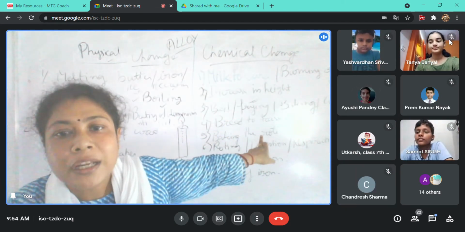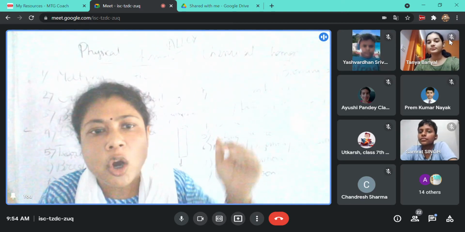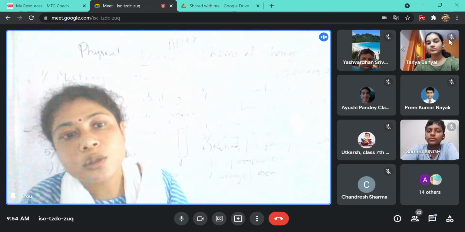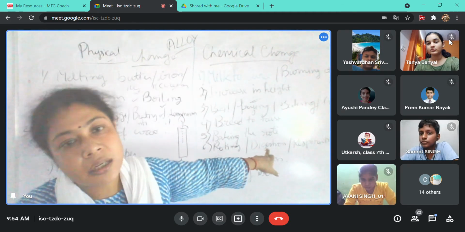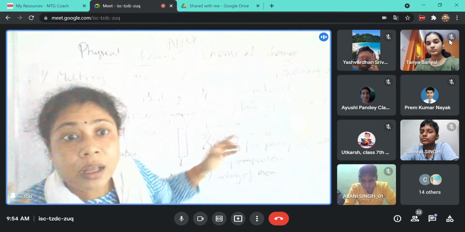Bread to toast. When you are making toast at home, what is happening? We are just baking it either on a tawa or in the toast maker, the toaster. So that is also a chemical change. Next, baking the roti. Yes, it is also a chemical change because you cannot get roti back into the raw dough again.